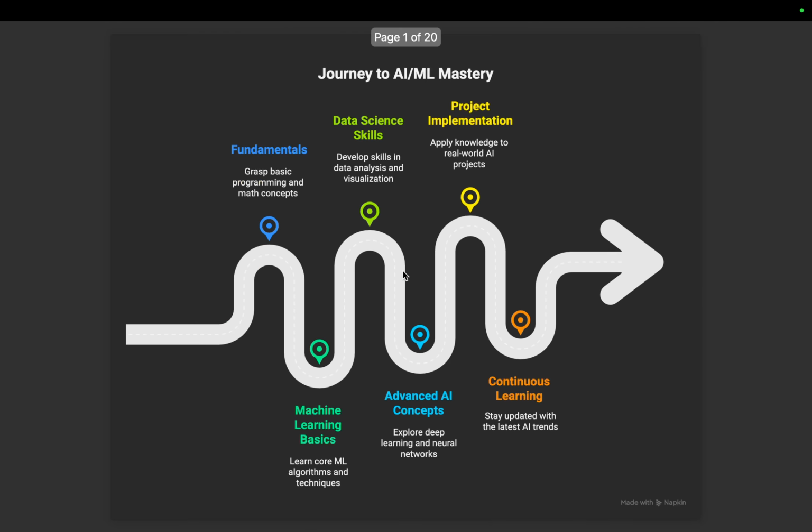So now this is the PPT that we will follow, where all the topics that are required for our approach to become a data scientist are listed. We'll start from here. The first topic that we're going to cover is the Python programming language.